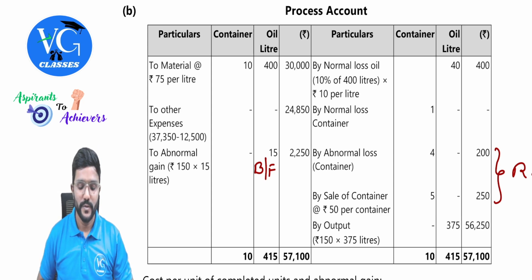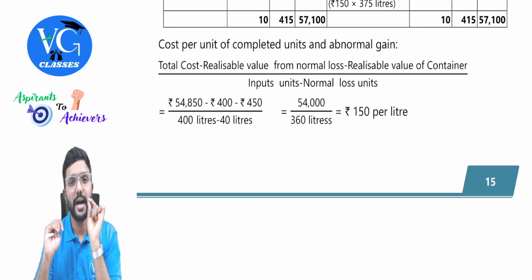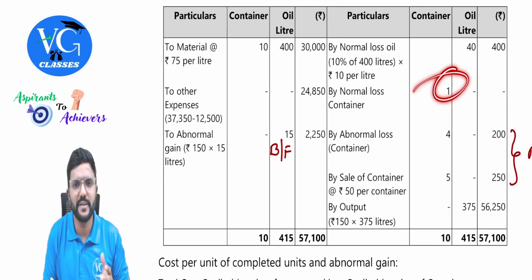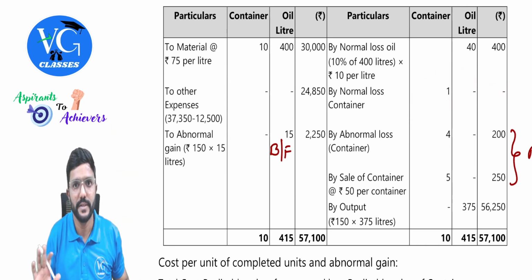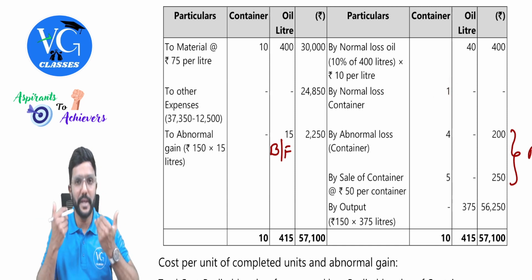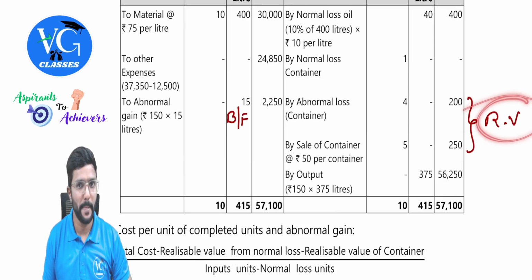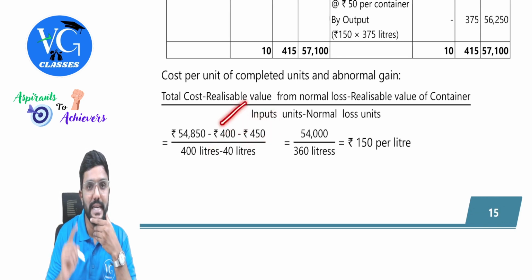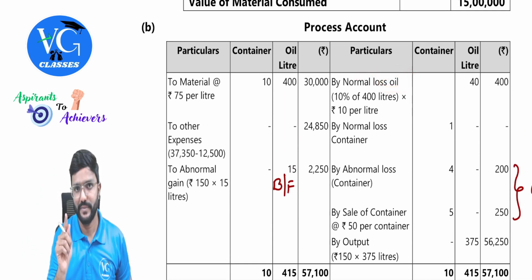Yes. So we are expecting 50 rupees for each container. For how many containers? 9 containers after 10% of loss out of 10. For this, we are not expecting anything because this was anticipated at the beginning itself. So obviously we will not get any scrap value for this. Clear? This we are not selling, guys. Please be careful. Whereas for the remaining 9, we were expecting that we will get 50 rupees, which we call realizable value. So 450 you deduct. Then this 400 is the scrap value of the normal loss of oil, guys. Of oil, that is our main product.